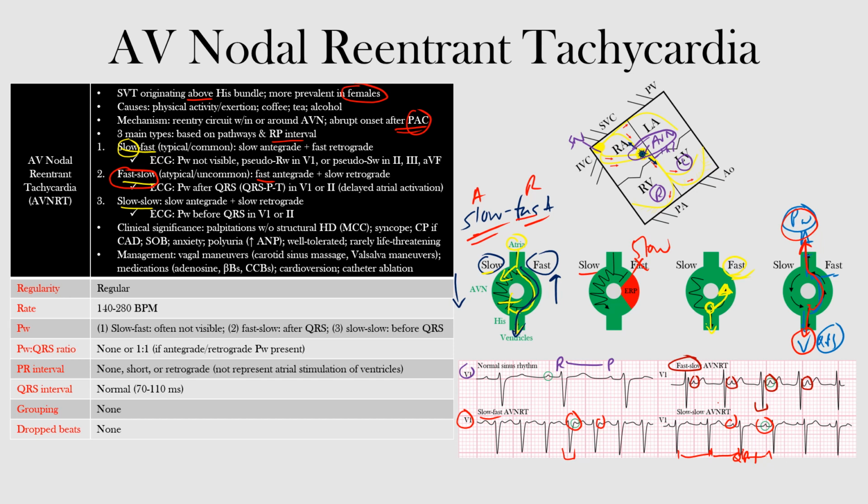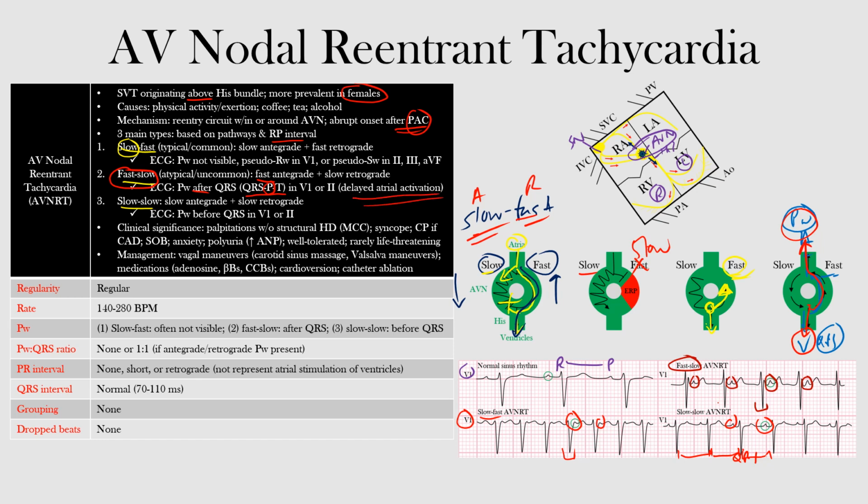With the fast slow, or atypical or uncommon form, we have a fast antegrade and slow retrograde. And because of that slow retrograde up to the atria, the P wave will occur after our QRS complex. So you have these QRS P T waves, meaning the P is coming after the QRS complex and not buried within it. We'll see that in V1 or in lead 2, because of that delayed atrial activation.